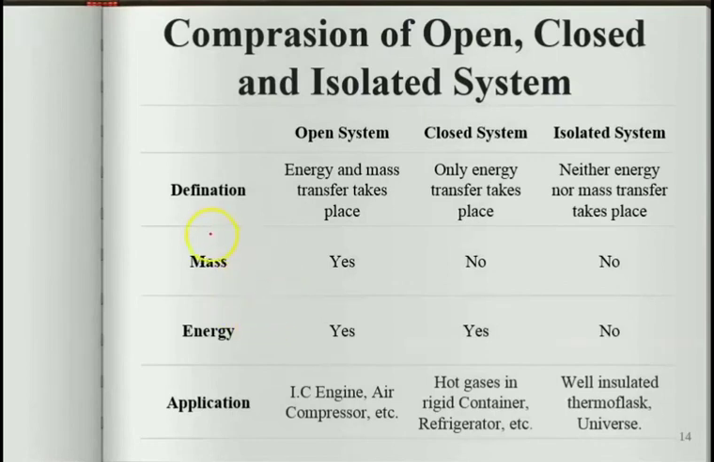The next comes the comparison of open, closed and isolated system. So what is the definition of an open system? The open system is one in which energy and mass transfer takes place. The closed system is one in which only energy transfer takes place, and an isolated system is one in which neither energy nor mass transfer takes place. In open system, mass transfer yes; in closed system, mass transfer no; in isolated system, mass transfer no. Similarly, in open system energy transfer yes, closed system energy transfer yes, but in isolated system energy transfer no.